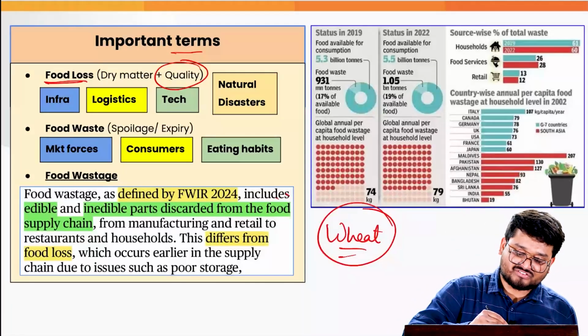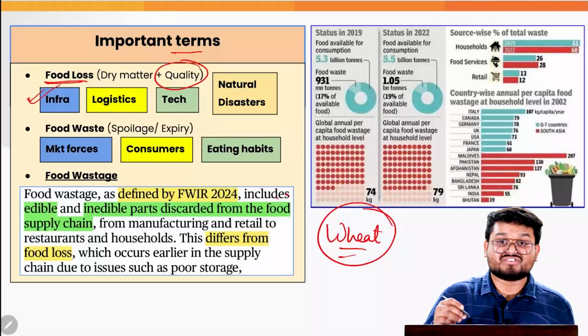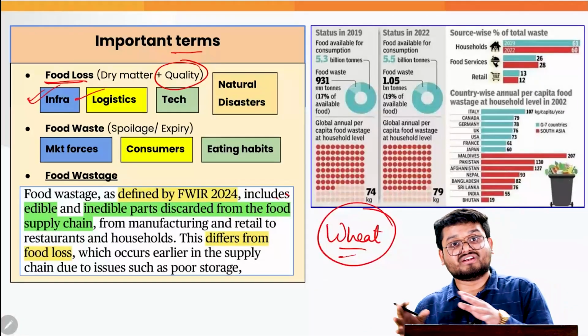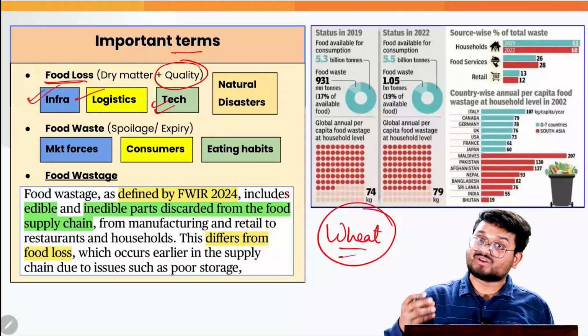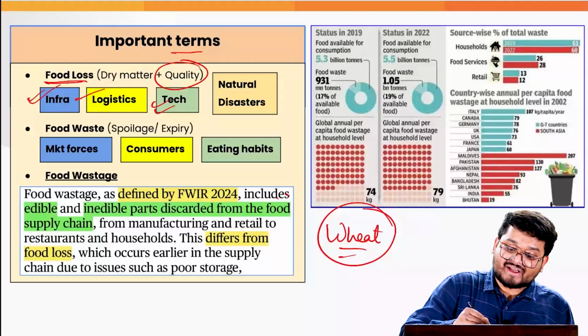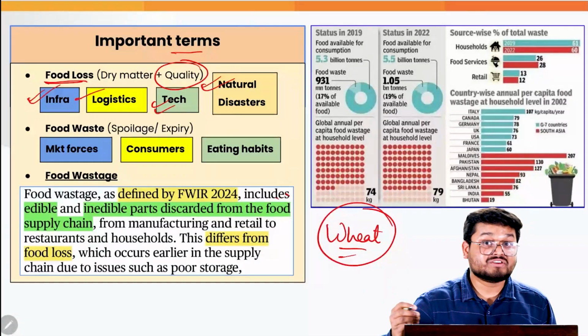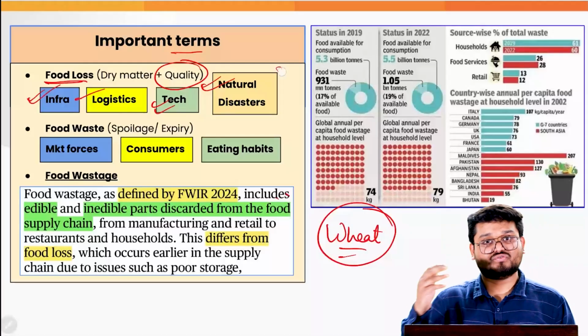such as infrastructural issues at the farm, such as irrigation issues and so on. We also have logistical issues such as transportation, storage, distribution and marketing. We also have technological issues due to which sometimes we cannot even detect the dry matter and the low quality of food. Also, natural disasters such as heavy rainfall, flooding and so on also cause heavy losses to food.